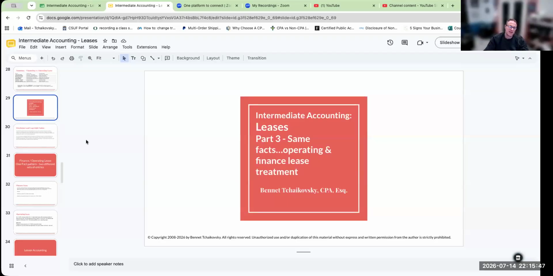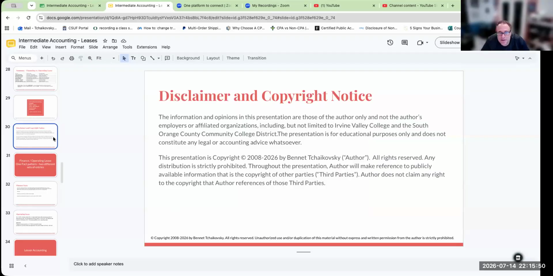We're going to go ahead and do the same facts. This is a final exam question I used several years ago. So go ahead and do this.